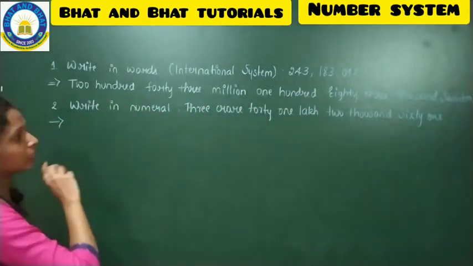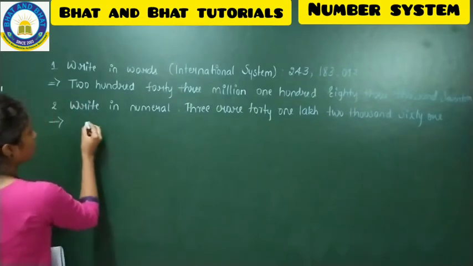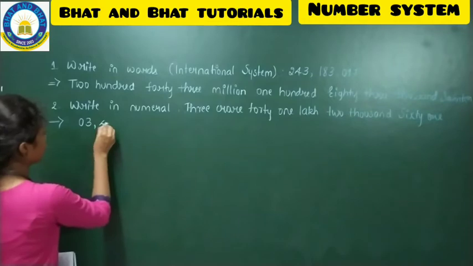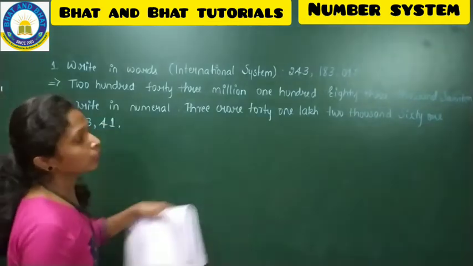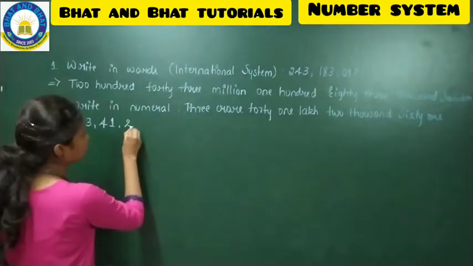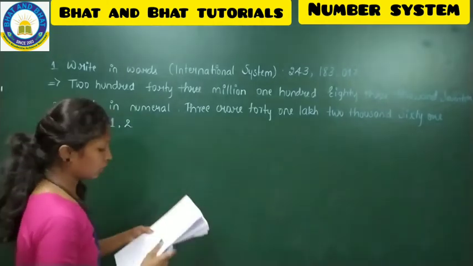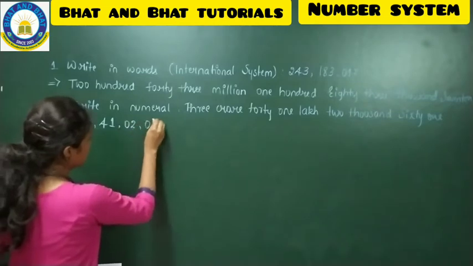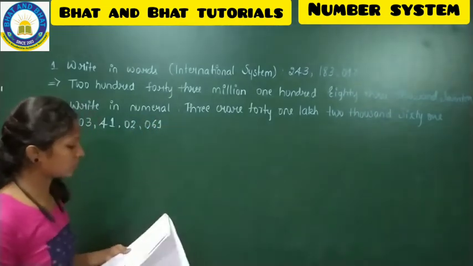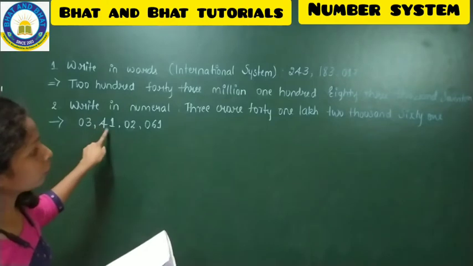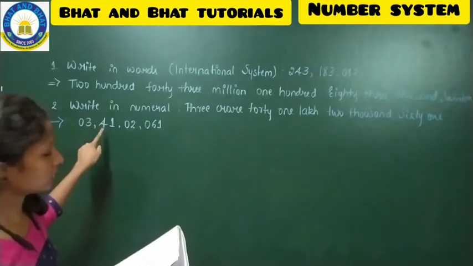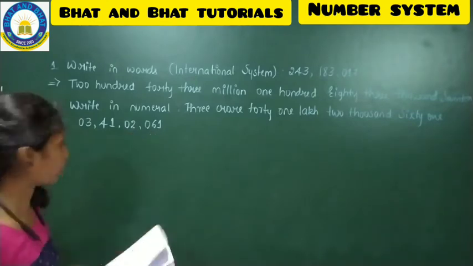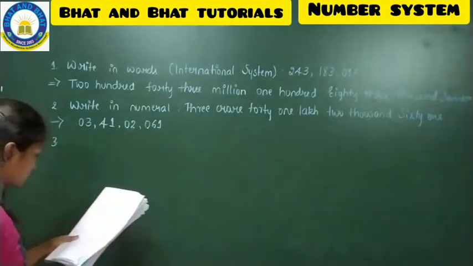What they are telling: 3 crore, 41 lakh, 2061. Got this now? 3 crore 41 lakh 2061.